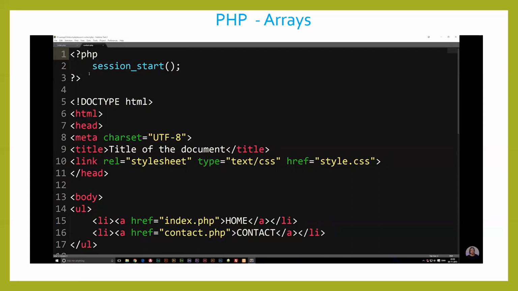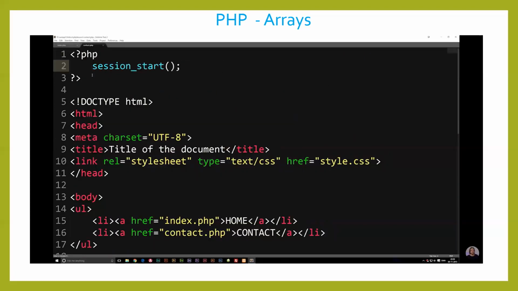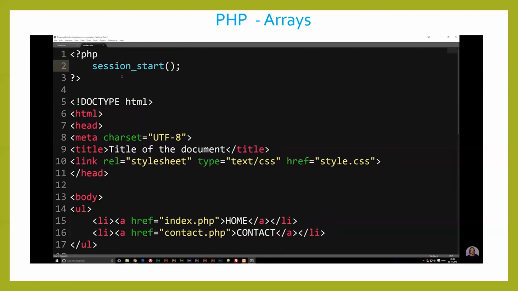So we will automatically have a session started on every single page, so you don't have to copy paste it in the pages like I just did here. But I'm lazy in this episode, so I just did that instead. So this is the basic idea behind sessions, and this is very important if you want to create something like a login system. Because without a session, you can't actually be logged in, or at least only on the front page, or wherever you actually do log in. So you need to have this for it to remember that you're logged in inside the whole website.